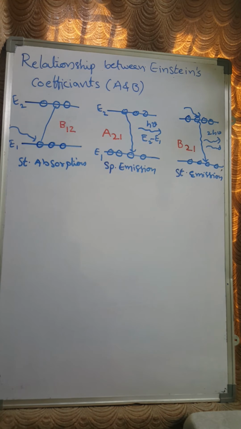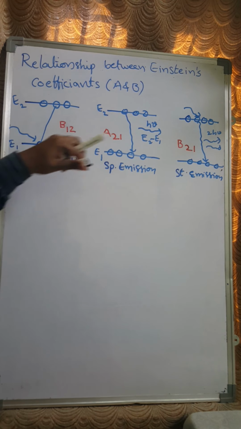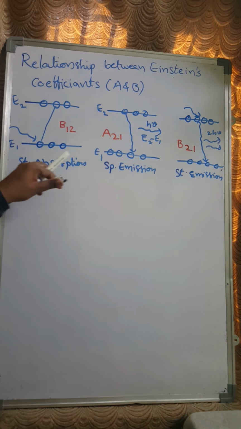Now we are going to derive the relation between the constants A and B, that means the stimulated absorption or emission and the spontaneous process. The relation between the spontaneous and stimulated processes is nothing but the Einstein coefficients. Right.